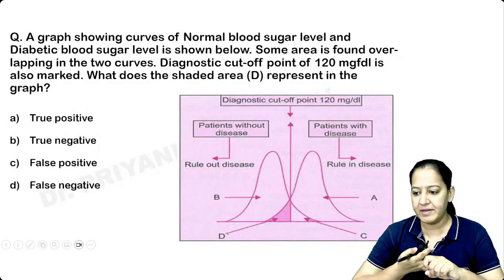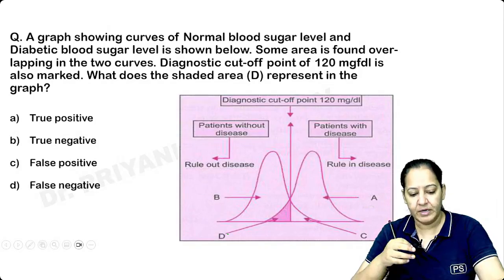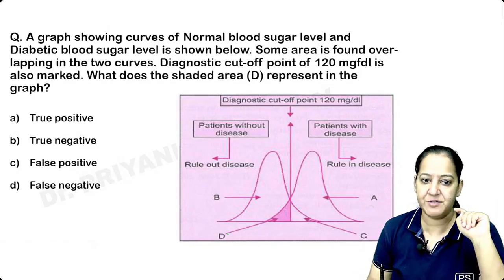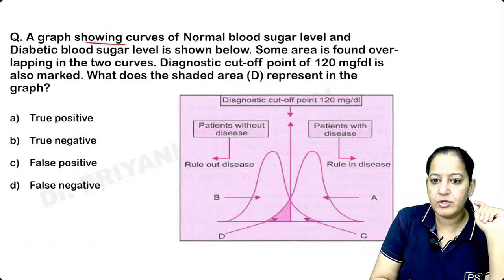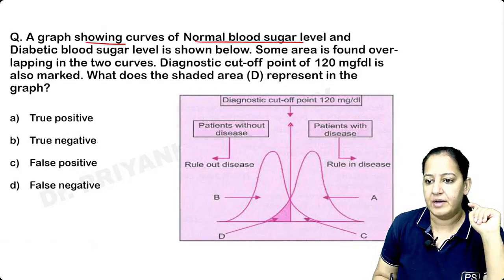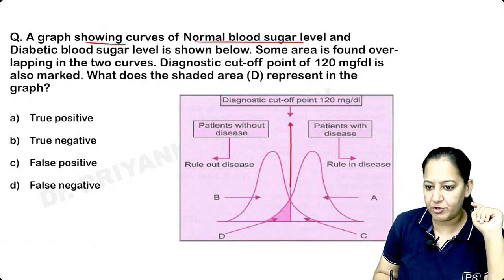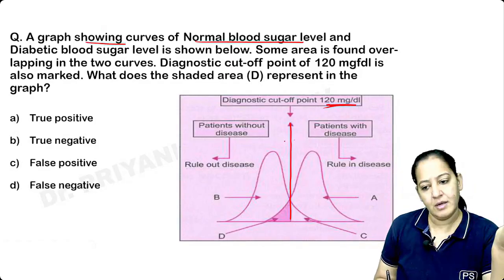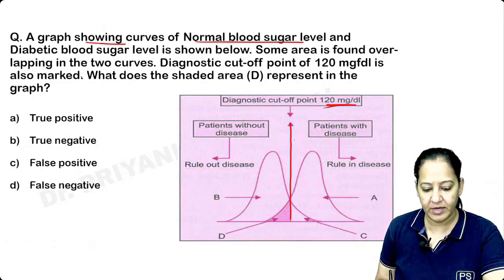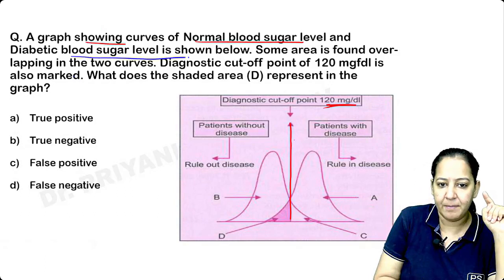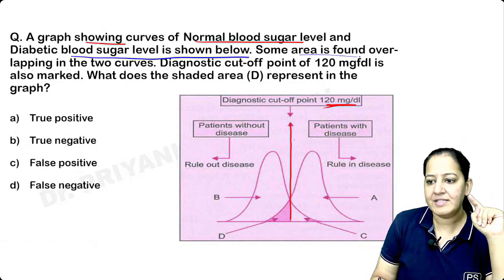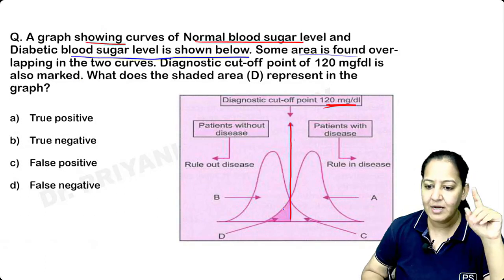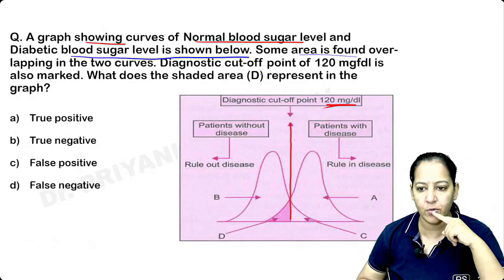Anyone having any trouble in understanding, please? Read the question, tell me the graph. You can see there is a graph given to you. It is an image-based question. A graph shows the curve of normal blood sugar level. We consider normal blood sugar 120 milligram. Below that it's normal, above that it's disease. So diabetic blood sugar level is shown below. Some areas are found to overlap. You can see. So they are asking you, what does the D represent?